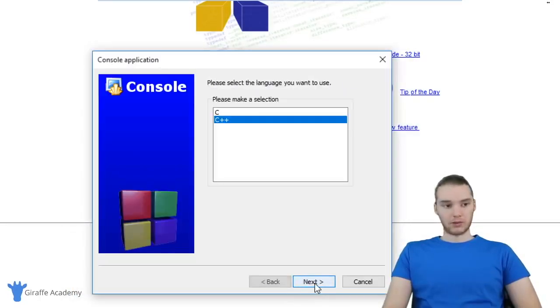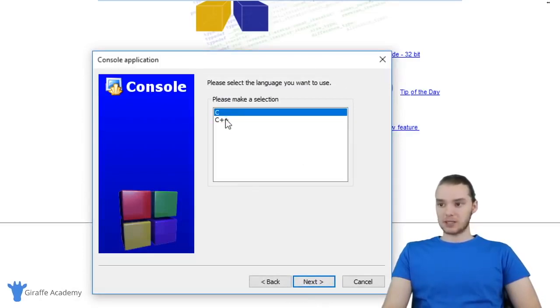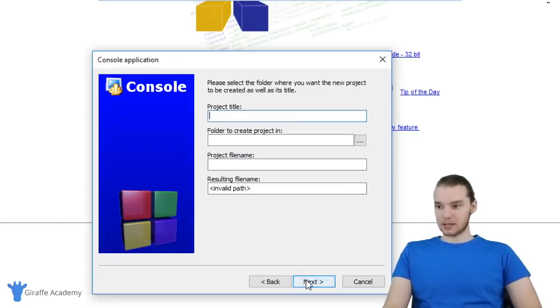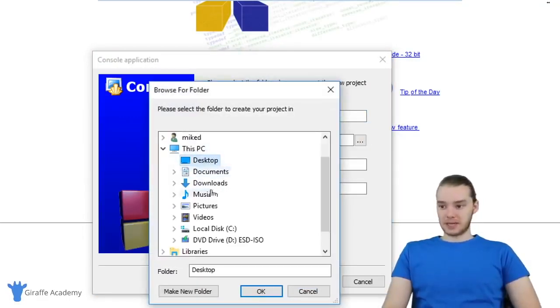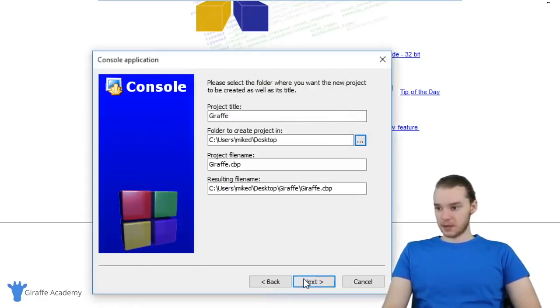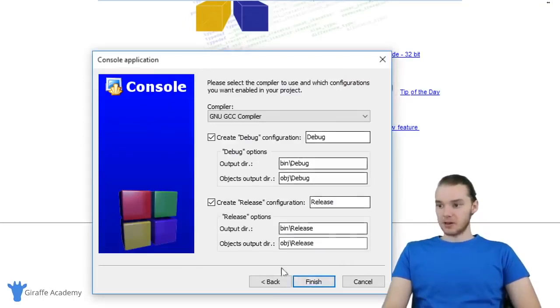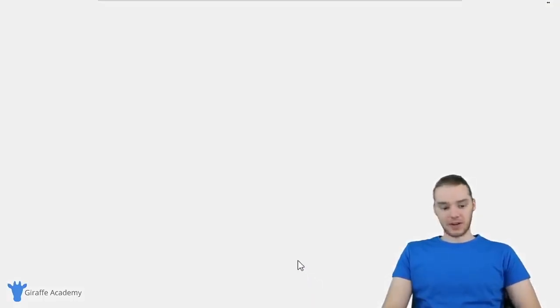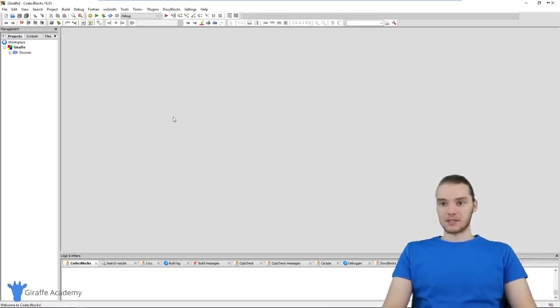And I'm just going to click through this wizard. And you'll see over here it says C++ or C. Now C and C++ are both different programming languages. For this course, we're going to be working with C, so just highlight C and click Next. And we're going to give this a title. I'm just going to call mine Draft. And we're going to have to put this project inside of a folder. So I'm going to open this up, and I'm just going to put this on my desktop. So let's click OK, and click Next. And you can leave all of these options as the default, and we'll click Finish. So now what we should have is our first C project in CodeBlocks.